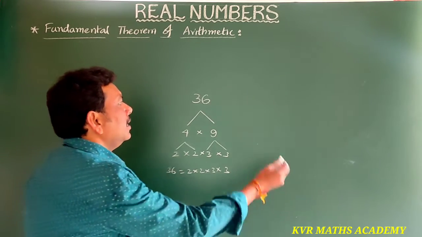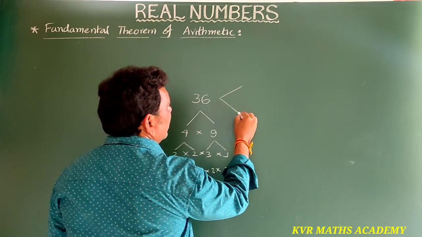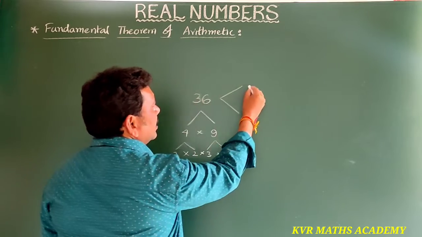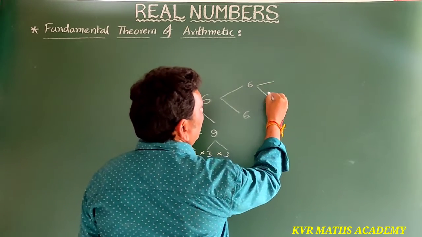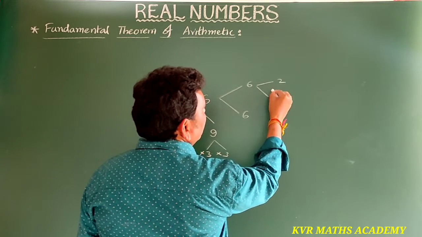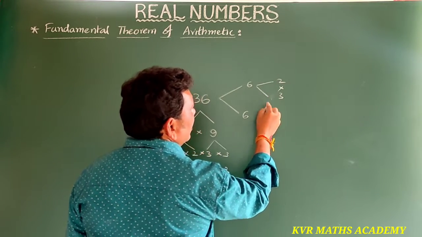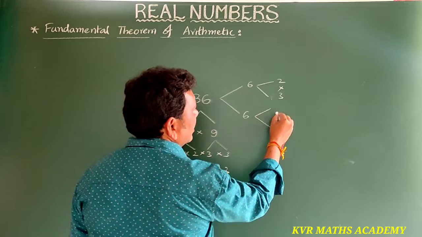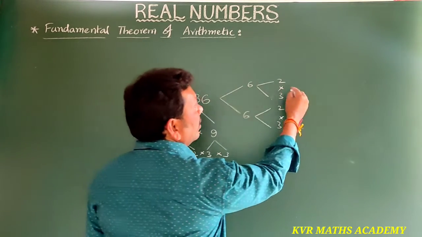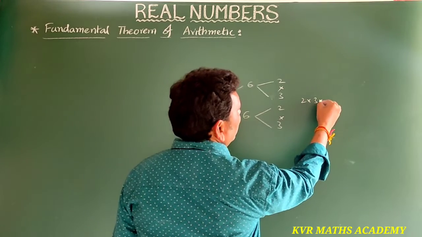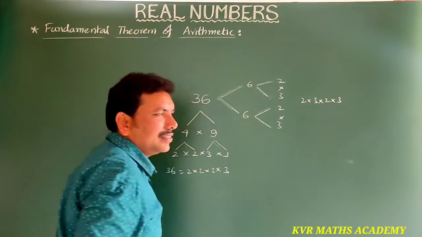Next, another way to see 36. 6 sixes are 36. 6 means 2 threes are 6, and again 6 is 2 threes. So how can you write 36? 2 into 3 into 2 into 3.